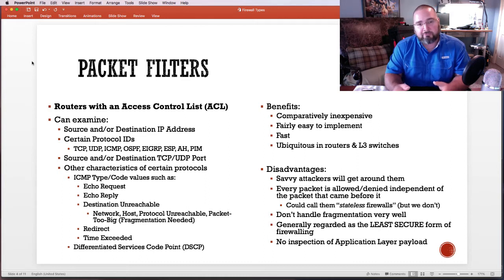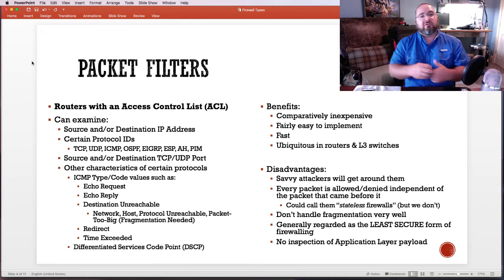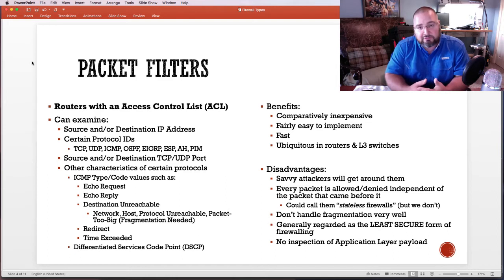And then it moves on to the next packet. There's no memory of the packet that came before. So as packets are coming in, the decision is made on them one by one, with absolutely no consideration for anything that came before it. Now, as you'll see when we talk about the other firewall types, that's actually a problem. So there's a better way.